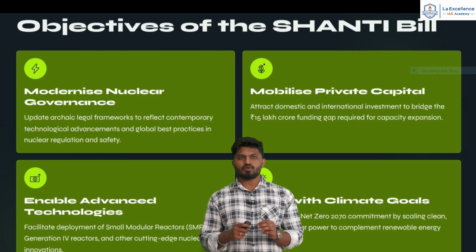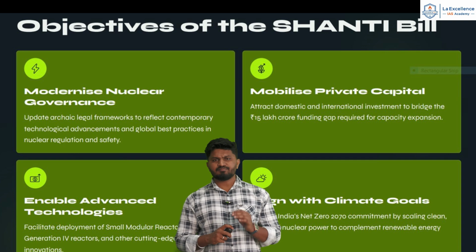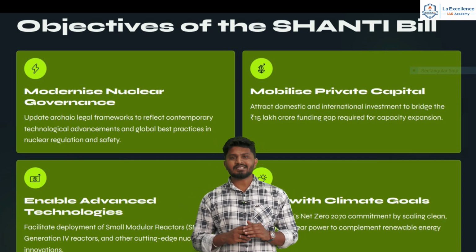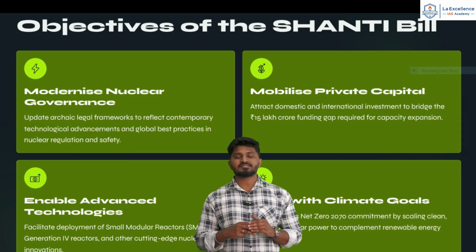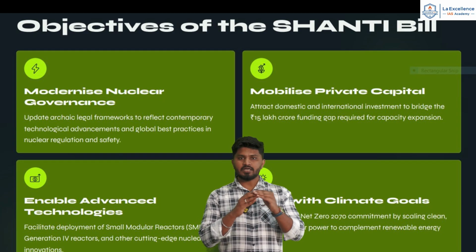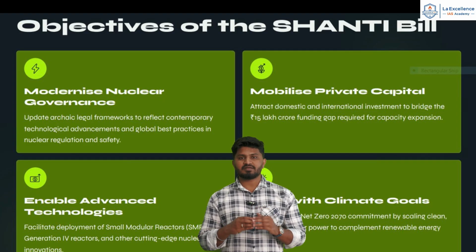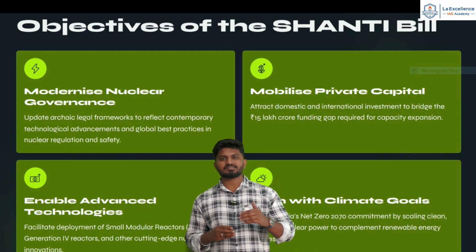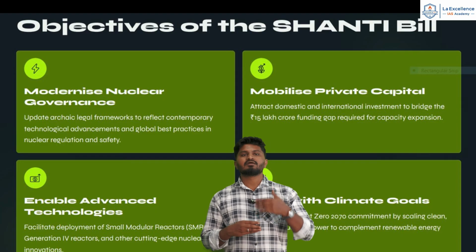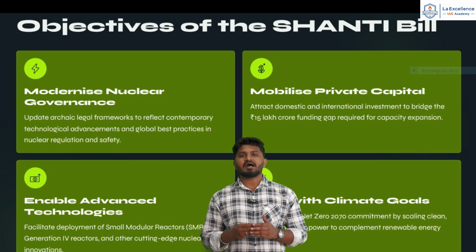Next is enabling advanced technologies, facilitating deployment of small modular reactors, generation 4 reactors and other cutting edge nuclear innovations that are happening elsewhere. One of the major limitations with respect to nuclear energy was that setting up a nuclear plant was capital intensive and very land intensive. An alternative to these traditional nuclear reactors was the small modular reactors. The capital intensiveness is less and less land is needed. But India was lacking in that technology. Now with the Shanti bill and with the collaboration of foreign entities, we can fast forward with small modular reactors.